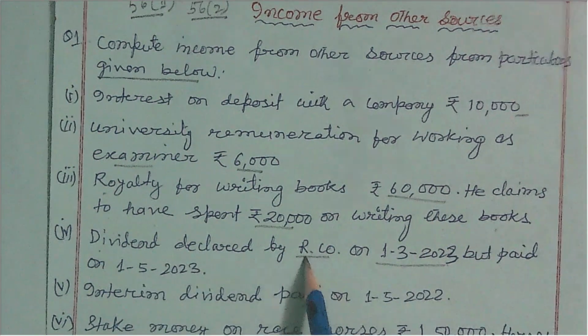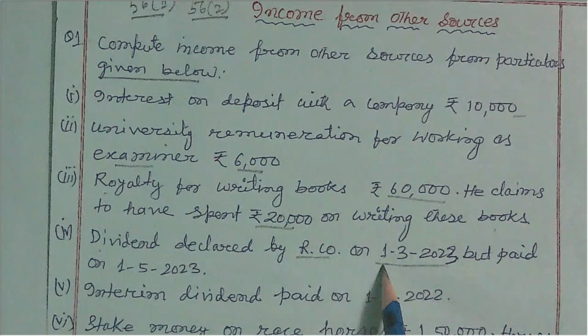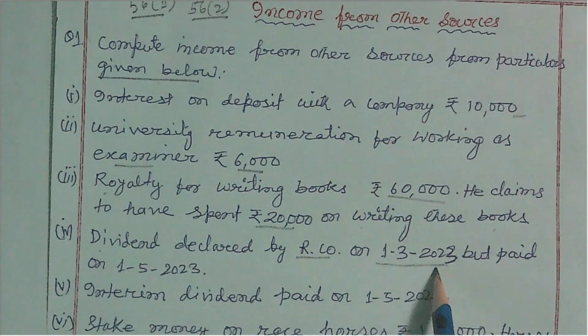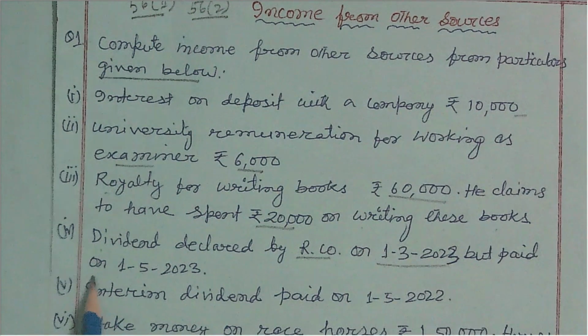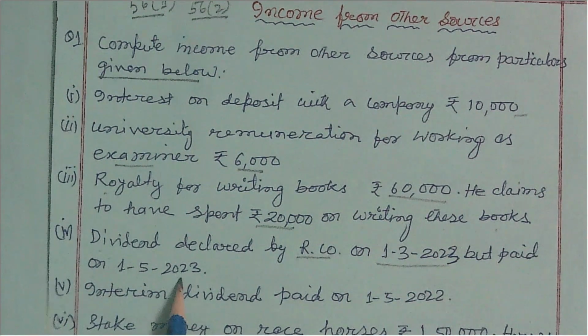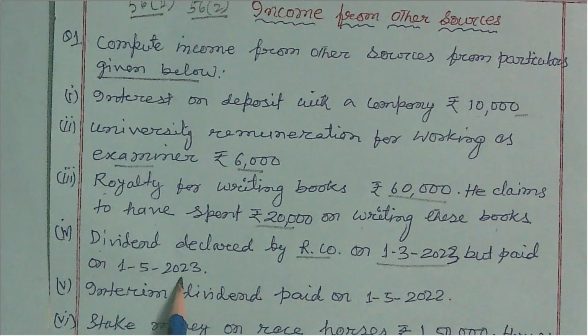Dividend declared by the company on 1st March 2023 but paid on 1st May 2023. Our accounting year is 1st April 2022 to 31st March 2023.